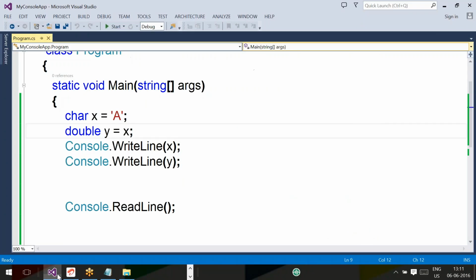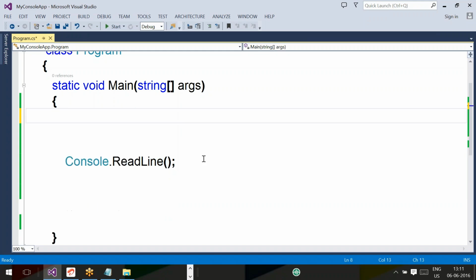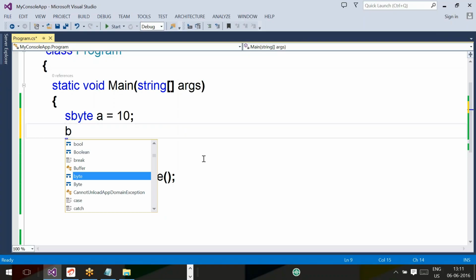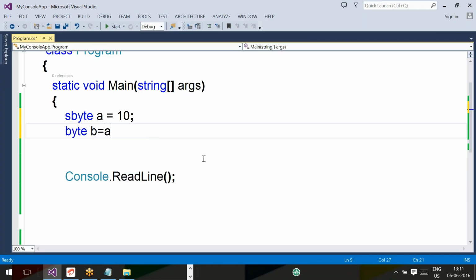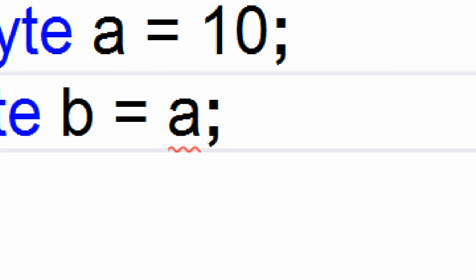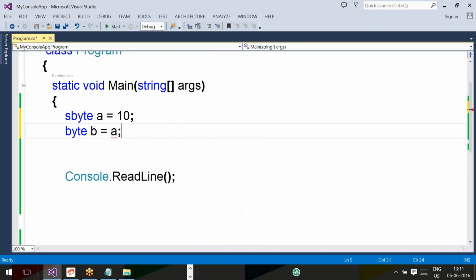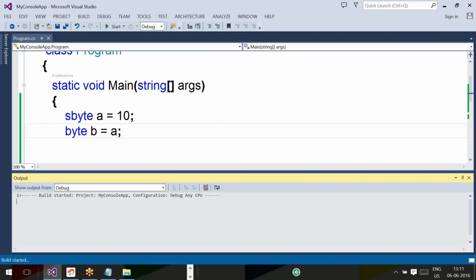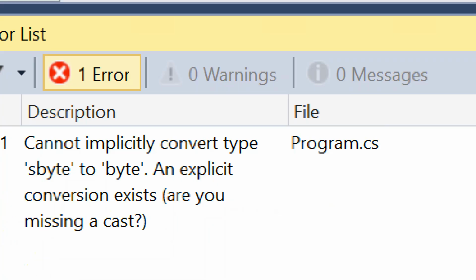See, here it is a hidden concept. If you do research like that, then only you will get clarity. sbyte a = 10; byte b = a; supporting or not supporting? It's giving an error. You can see at compile time, it's giving an error.